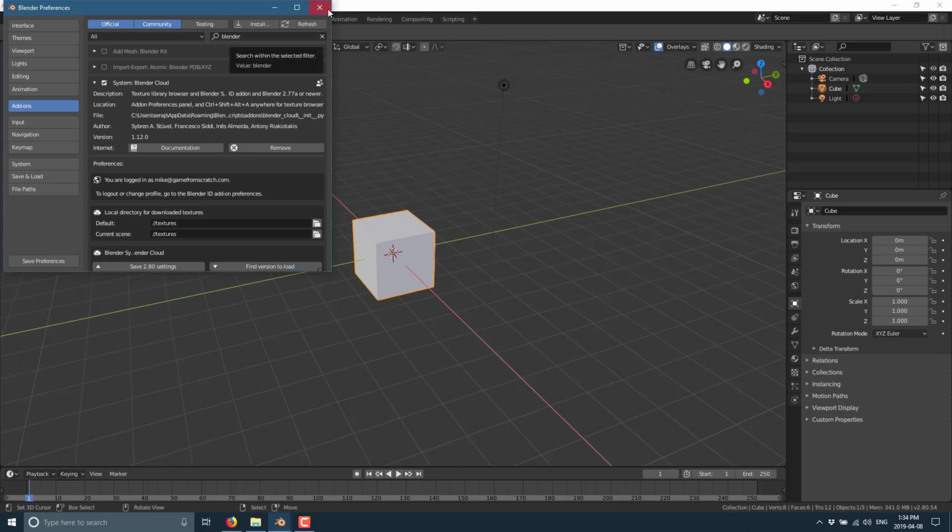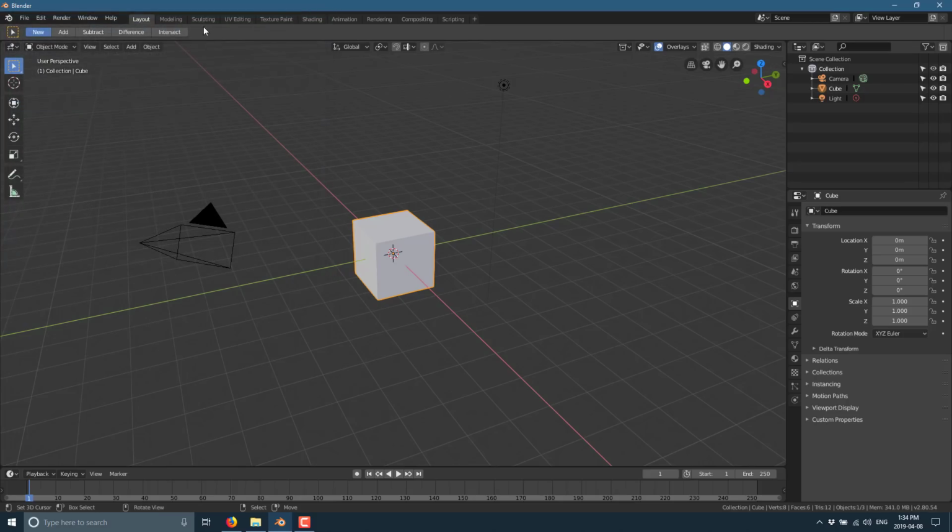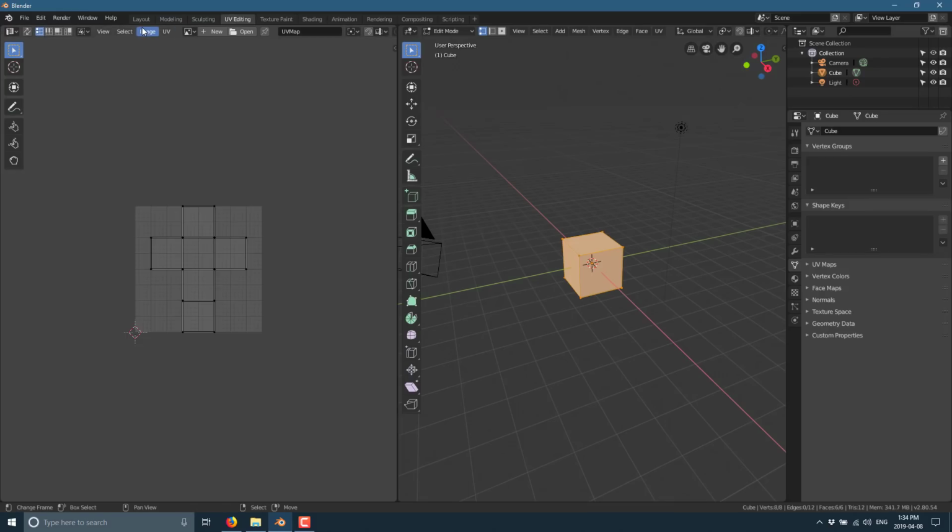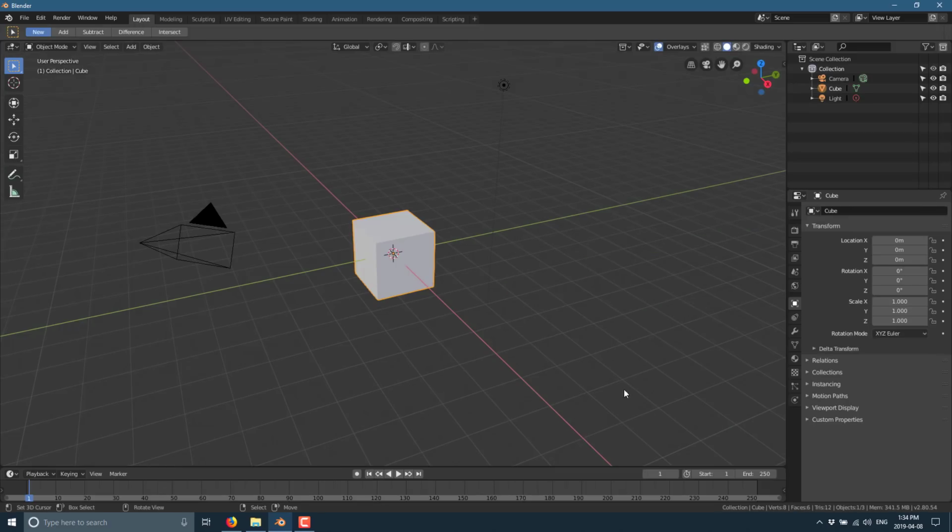There are two ways to go about doing this. First off, you can go into UV editing mode like so, anywhere you would use an image. You will now find you have a Get Image from Blender Cloud option available up there. Or if you are directly somewhere here, for example, you can do Control, Shift, Alt, and A.